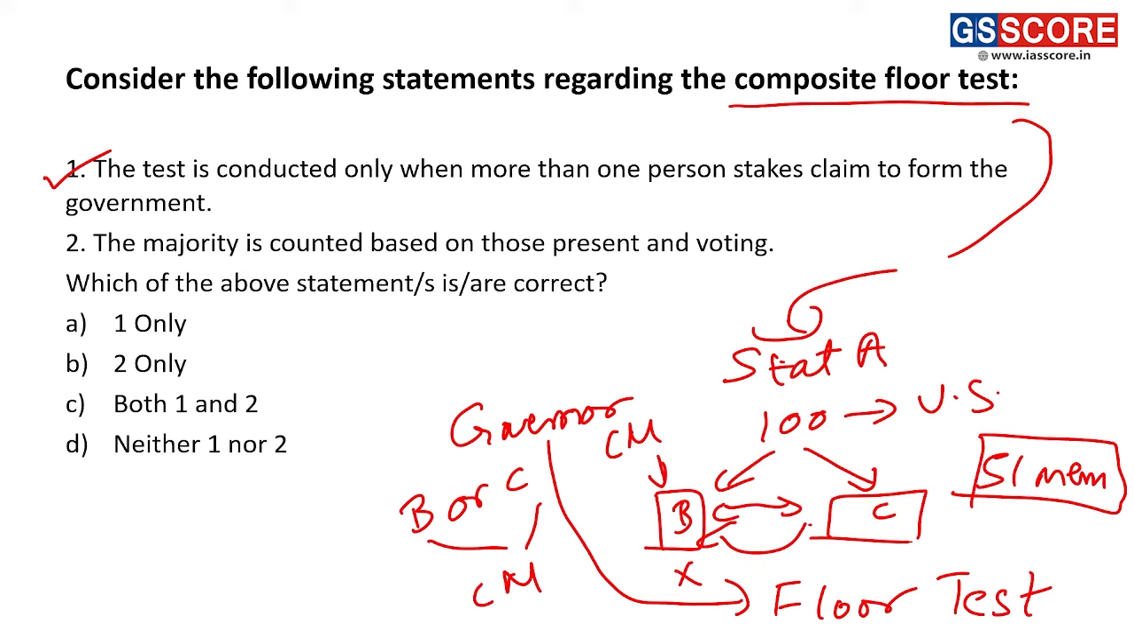The majority is based on members present and voting. Absolutely. Suppose out of these 100 members only 80 come and 20 abstain. Then the majority mark will effectively be 41, because only 80 members have come. So majority is tested based on those people who have come and voted.